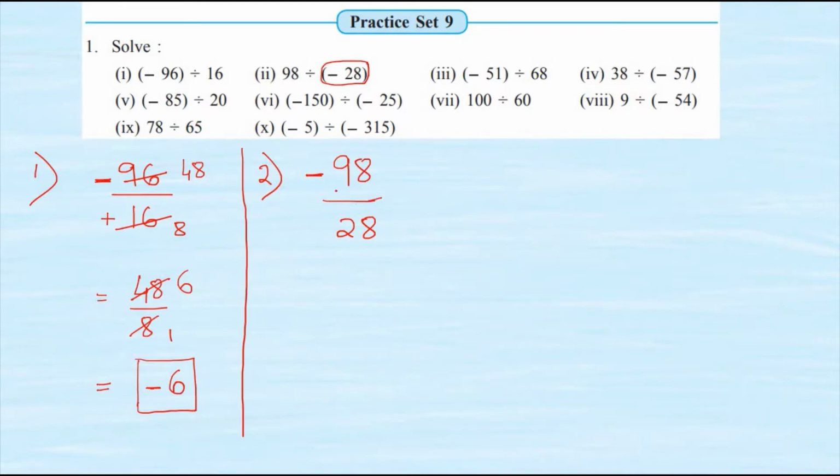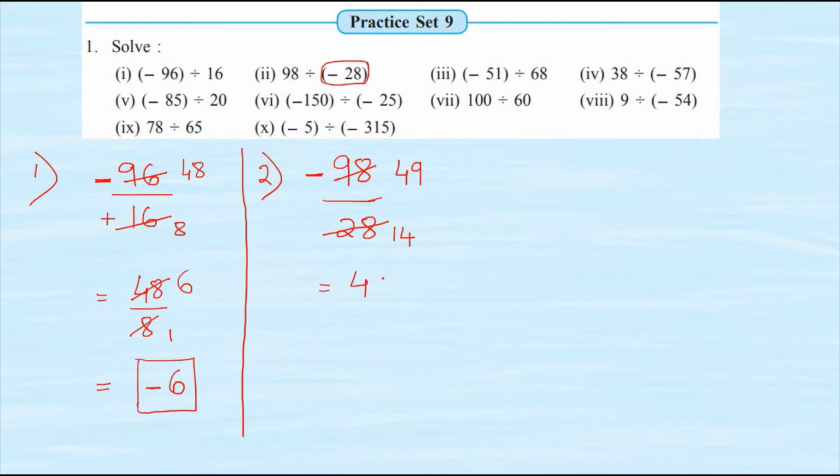So my new sum will be minus 98 upon 28. Now we have to search for one table where it can be divided by 98 and 28. So I am going to go with the table of 2. So 2 14s are 28 and 2 49s are 98. Okay.